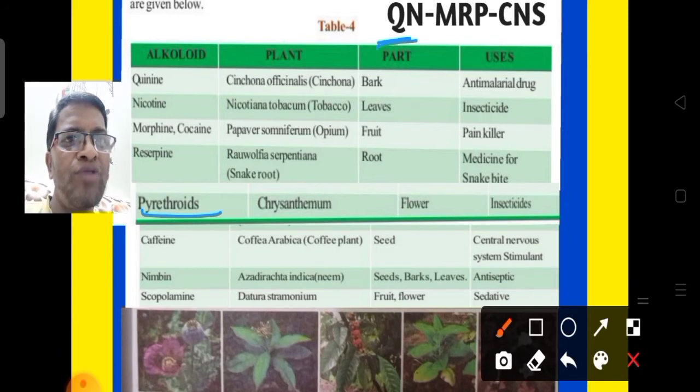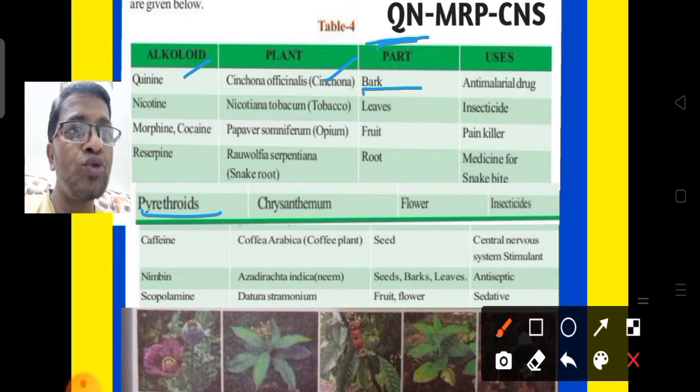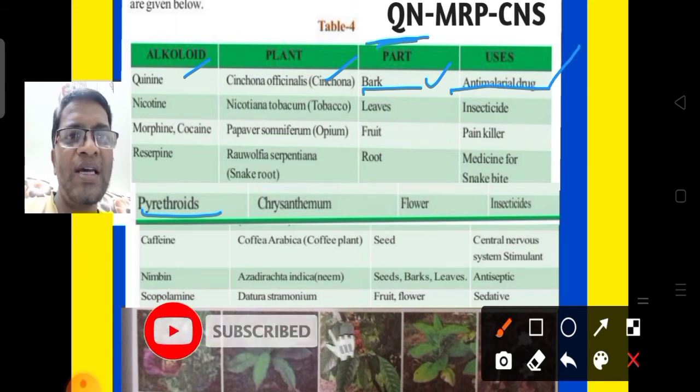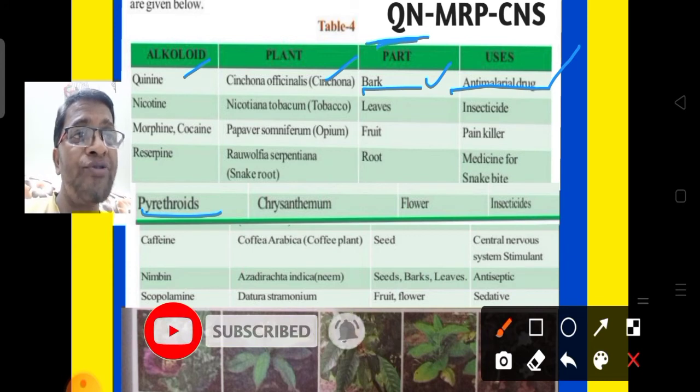Here we will discuss one by one. The first letter is Q. Q for quinine. Quinine we can get from Cinchona officinalis, or simply the Cinchona plant. From the bark we can get this alkaloid. What is the use? Anti-malarial drug. It is used for the prevention of malaria fever.